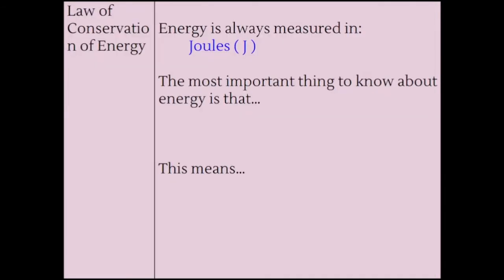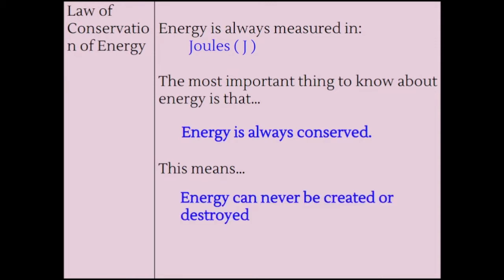Let's talk about the law of conservation of energy. Energy is going to be measured in joules. I know you guys have heard of this word before, but in physics, joules is just the unit of energy. The most important thing to know about energy is that it's always conserved. It is physically impossible to create or destroy energy at the moment. There are people, I'm sure, that are working on ways to try to do this, but as far as we know, it is not possible.